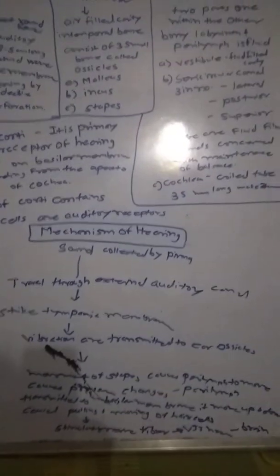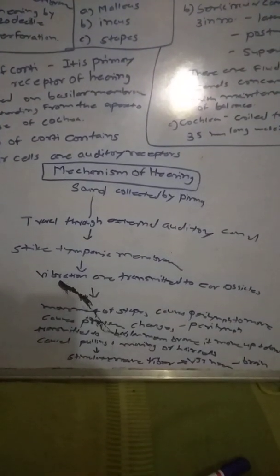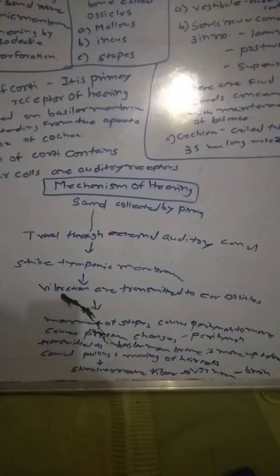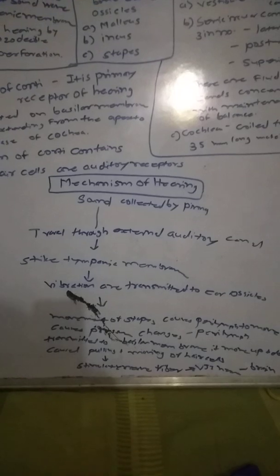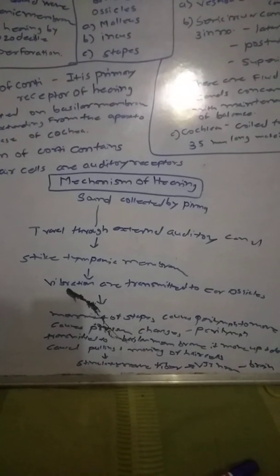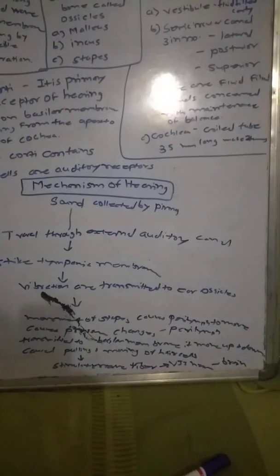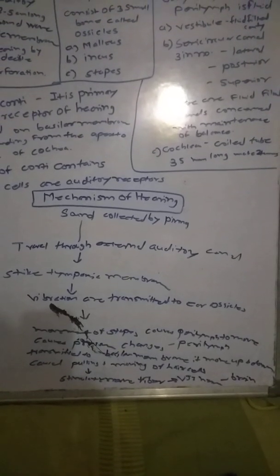Simply, first sound is collected by the pinna, it travels through the external auditory canal, then it strikes the tympanic membrane. From the tympanic membrane, vibrations are transmitted to the ear ossicles. The last bone, the stapes, moves, and it causes the perilymph to move and causes pressure changes. Then the sound is transmitted to the basilar membrane.